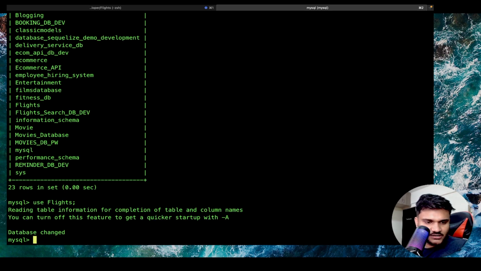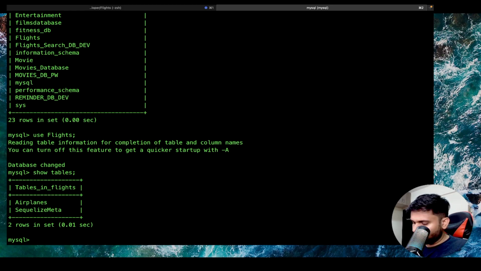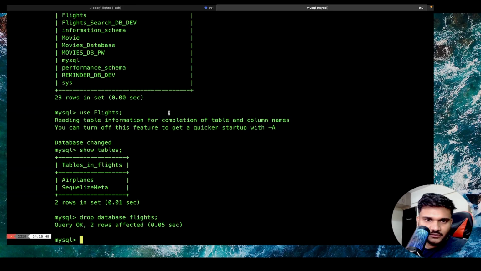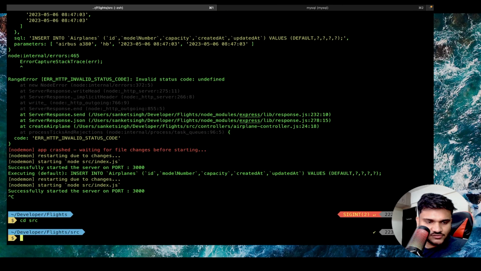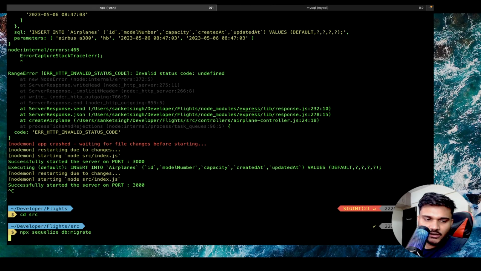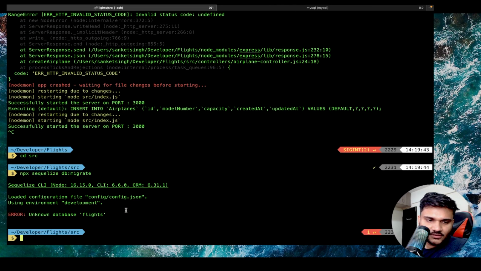Use flights, show tables. Okay, now what we're going to do is drop database flights. I'm going to drop the whole database. Okay, we dropped the database. We can very easily get it back. How? Go inside the source folder and I'll say npx sequelize db migrate. The moment I do db migrate, one second, unknown database flights. Sorry, db create. First of all, we have to do db create.